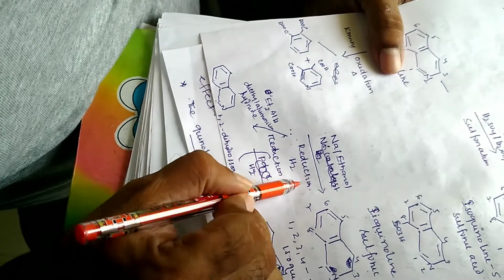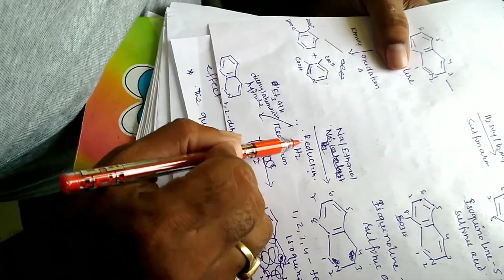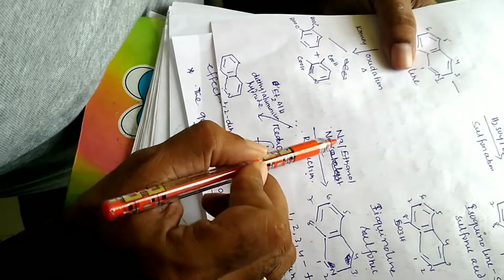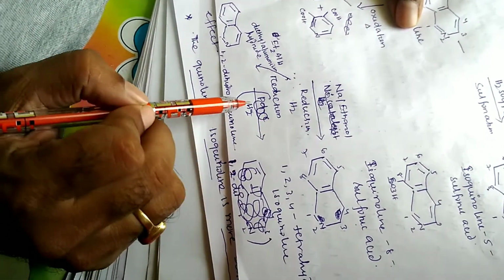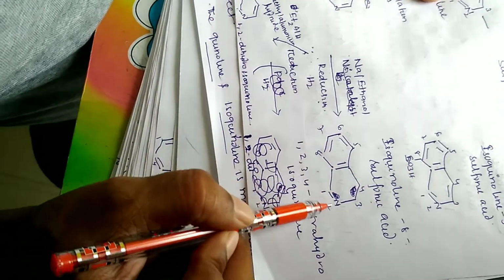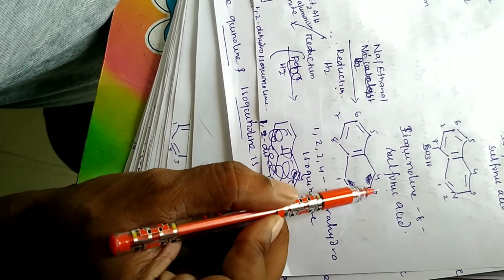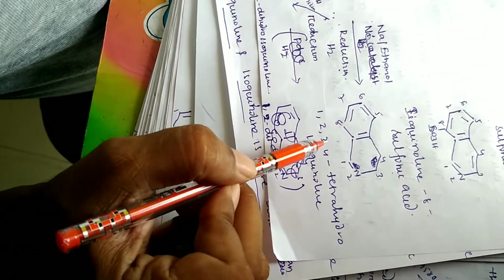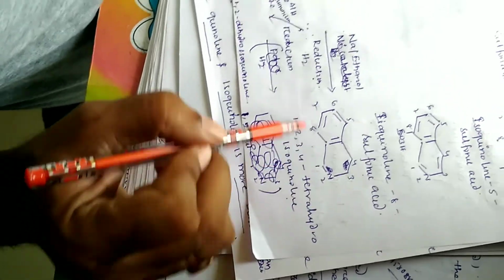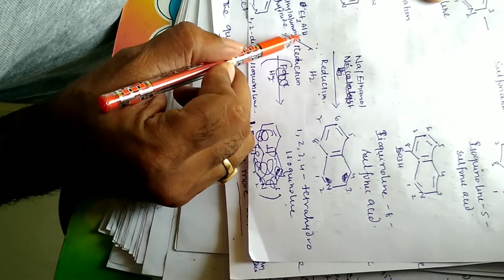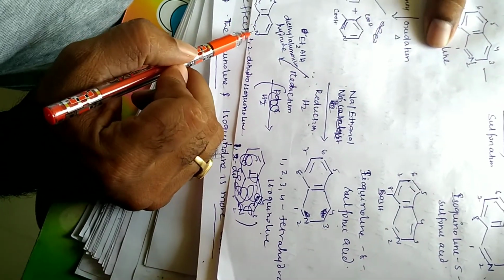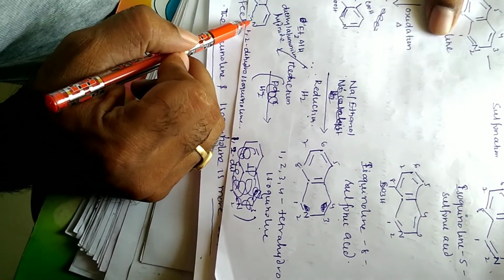Then isoquinoline will go for reduction by different reducing agents. We will do reduction with sodium and ethanol. Then what will happen? With sodium and ethanol, all of the 1, 2, 3, 4 carbon atoms will be reduced, so we get 1,2,3,4-tetrahydroisoquinoline. With reduction using diethyl aluminum hydride, what will happen? Here only 1,2-dihydroisoquinoline forms. Okay, these are all about reduction.